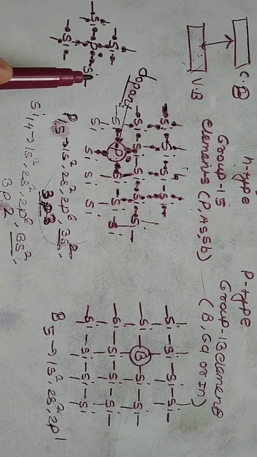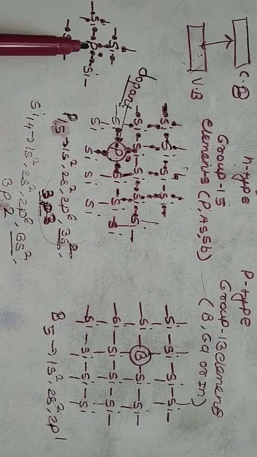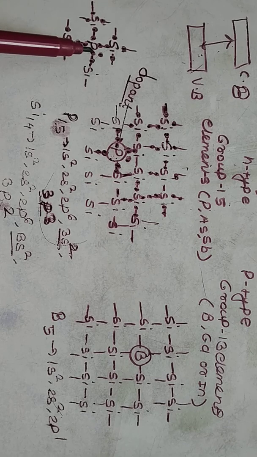When a small quantity of phosphorus is added to pure silicon, the phosphorus atom occupies some vacant site.